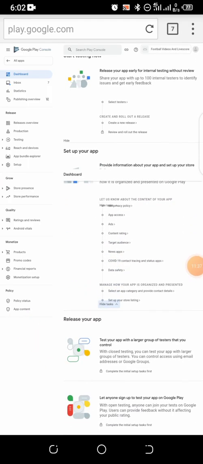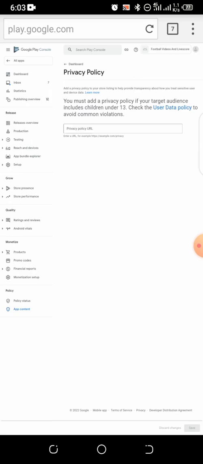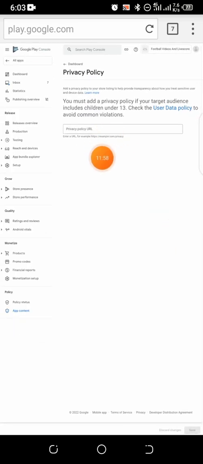To start with, the first thing we are expected to set is our privacy policy. So I'm going to click on privacy policy right here. The privacy policy URL. How do we generate a privacy policy URL? Let us open a new tab.